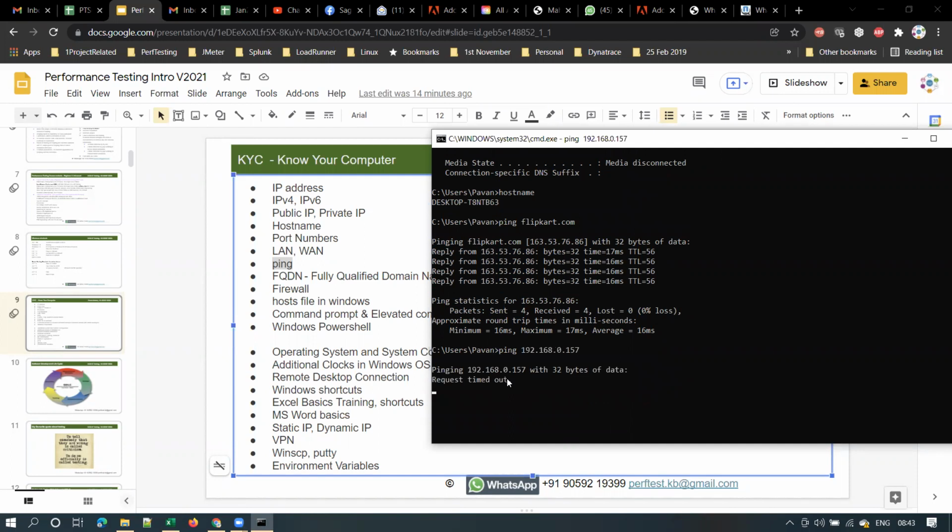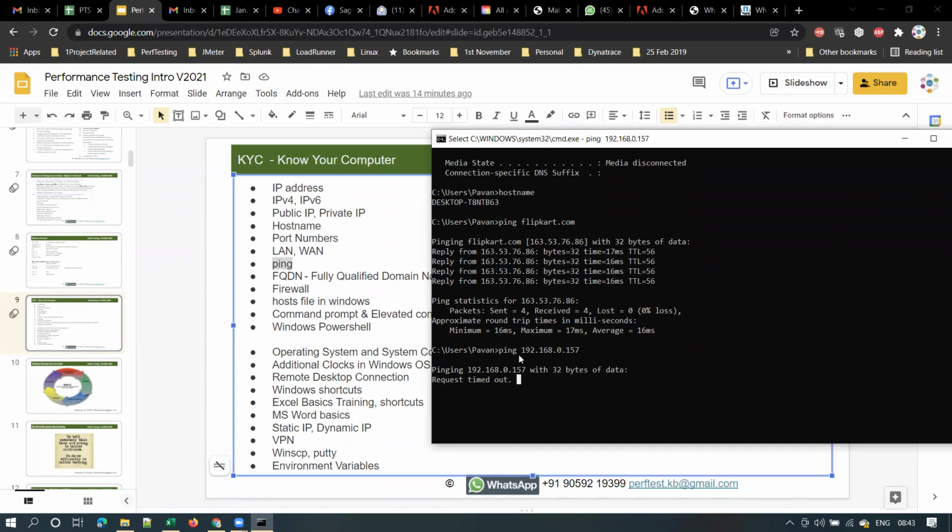So it may or may not be able to communicate. Yeah, it's saying request timeout. That means remote desktop connection is not enabled on that computer. That is my office laptop actually.